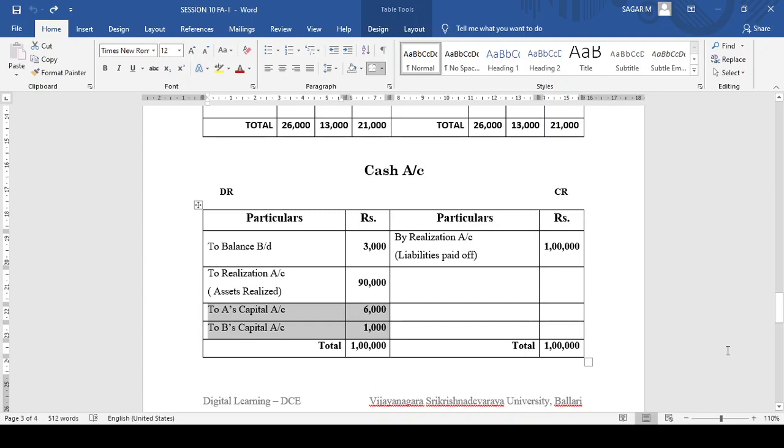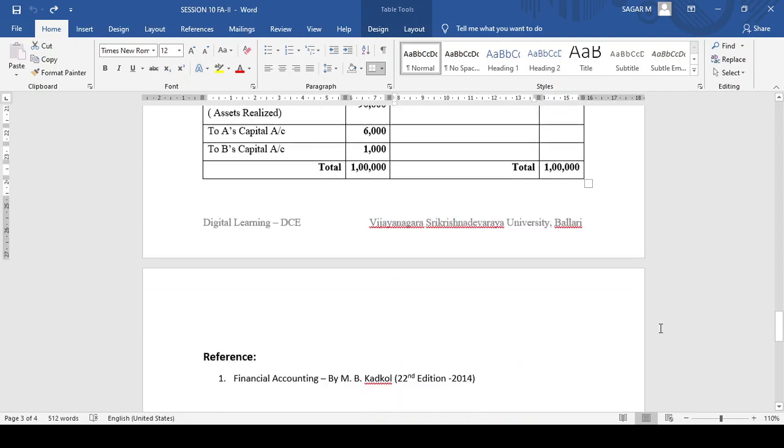So to A's capital account 6,000, to B's capital account 1,000. And not to forget, one entry on the credit side, that is by realization account, for the liabilities paid off. After doing this, your cash account will tally: 1 lakh and 1 lakh, both the same.